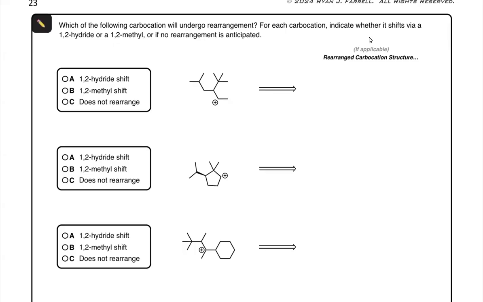In this video, we're going to go through a number of examples of looking at carbocations and discerning whether or not they will rearrange. So our objective here is to treat these as the initial carbocation that we would have formed in a reaction. And we'll say if it's going to undergo a 1,2-hydride or 1,2-methyl shift, or we'll indicate if it doesn't rearrange.